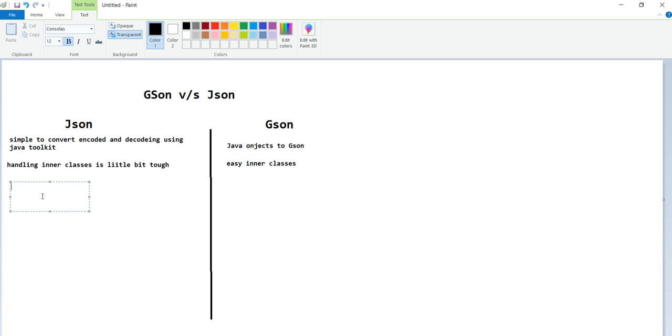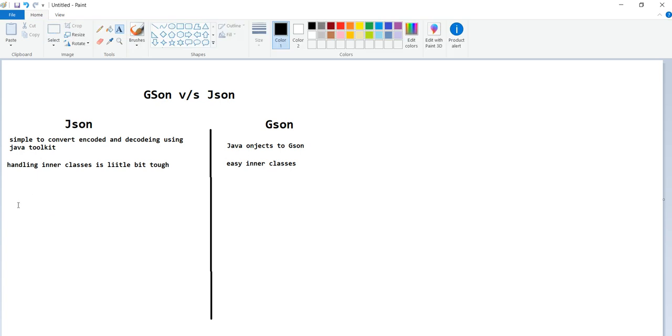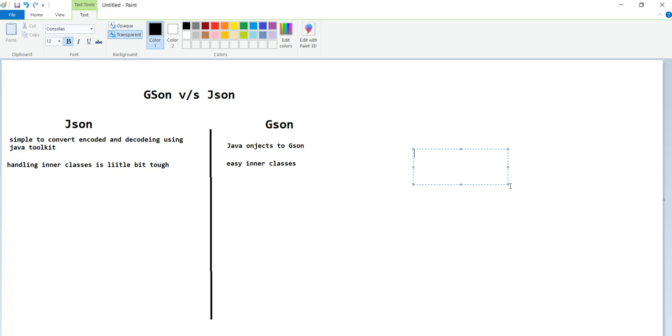The next point is that it's a JSON parsing generator library. It handles encoding and decoding, which we have already discussed. And the next: when we are adding the data, as a simple example, I want to convert 190 MB of data. I want to parse 190 MB of data.